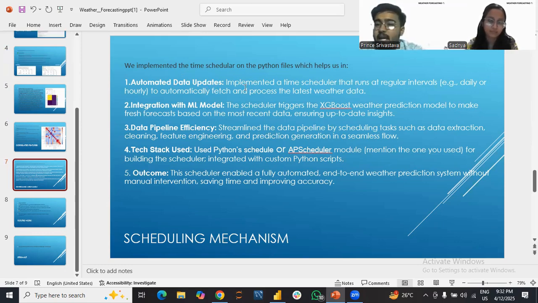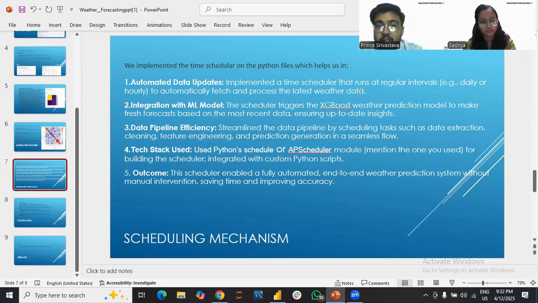It helps in running tasks at regular intervals that we want, at a particular given time, whether in minutes, hours, or days. We implemented a daily time scheduler in our project.